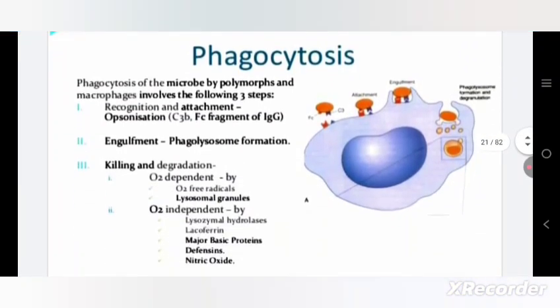Next is phagocytosis of the microbe by the polymorph and macrophage, which involves three steps: recognition and attachment, opsonization, engulfment and lysosome formation, then killing and degradation, oxygen dependent or oxygen independent.